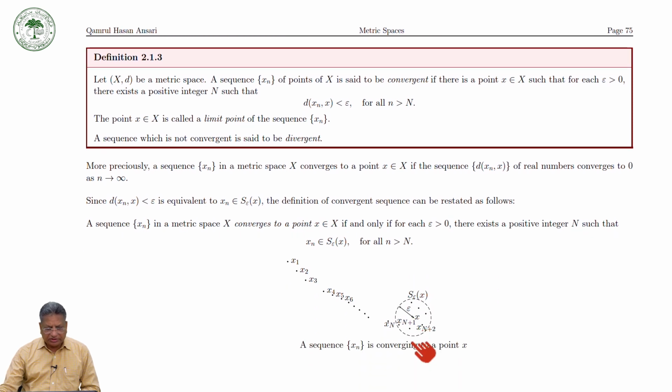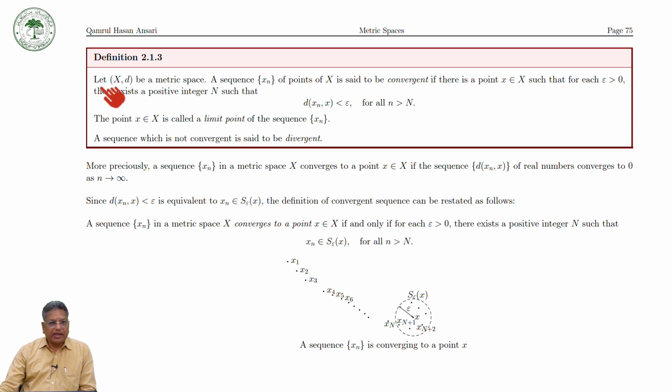The definition is the following. Let (X, d) be a metric space. Keep in mind, we cannot define the convergence of a sequence in an arbitrary set X. We can define convergence of a sequence only in a metric space, and you can also see this as one of the motivations to study a metric on a set.